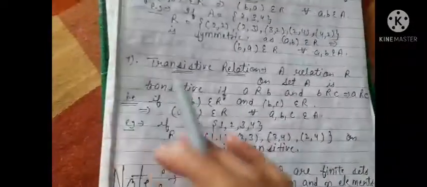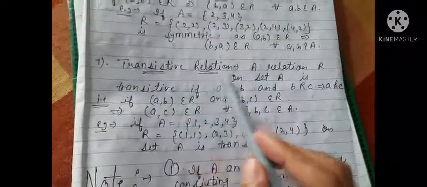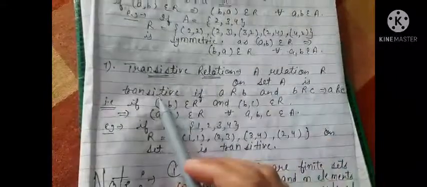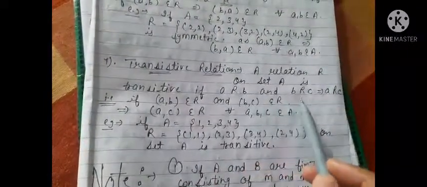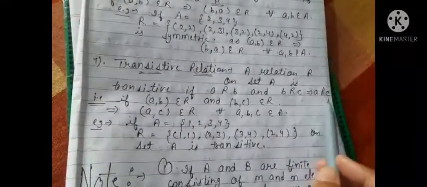Right? Now next is transitive relation. A relation R on a set A is transitive if a relation b and b relation c implies a relation c.